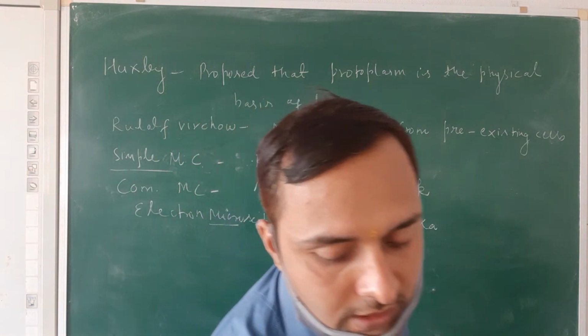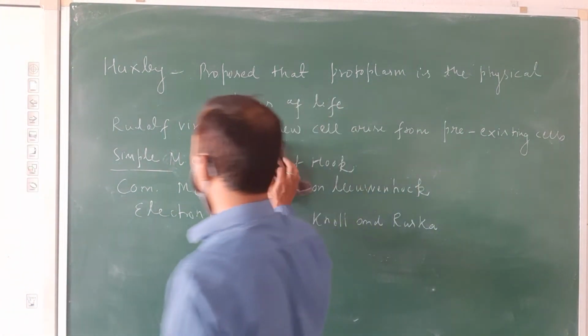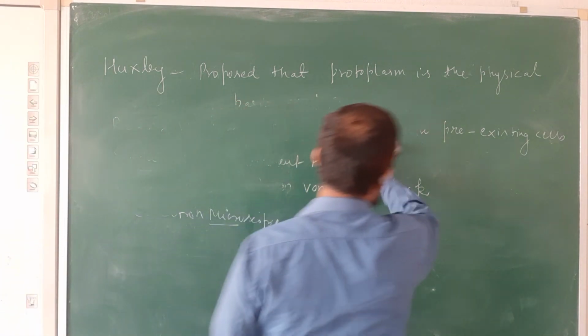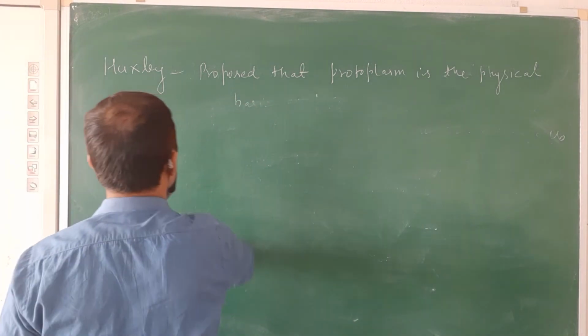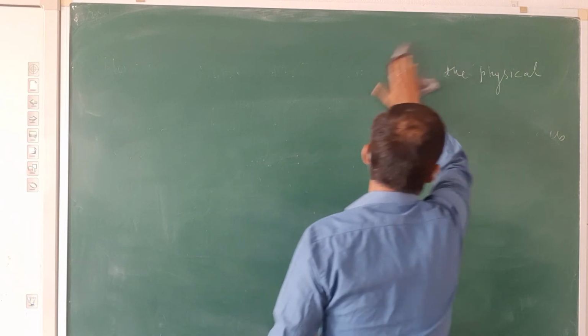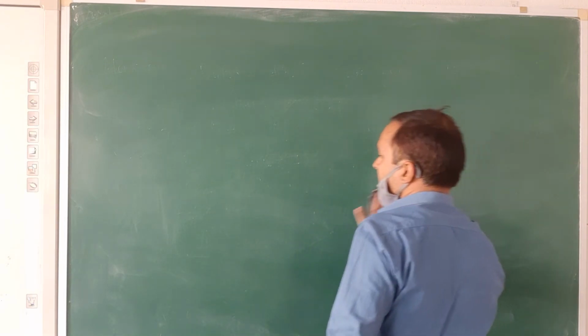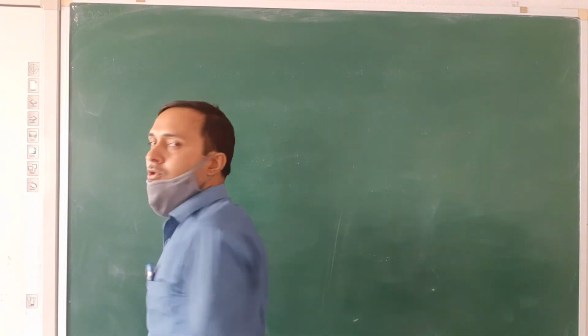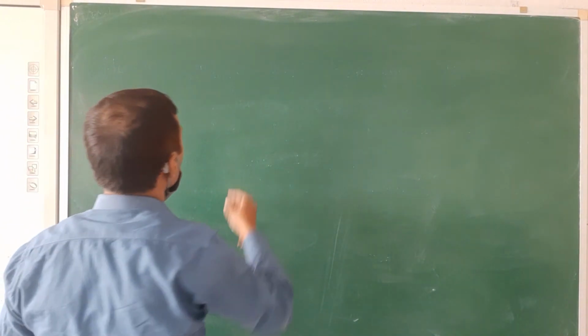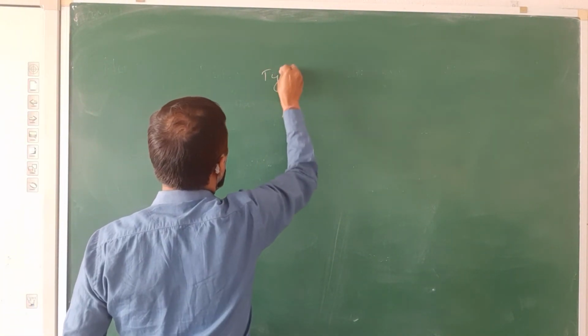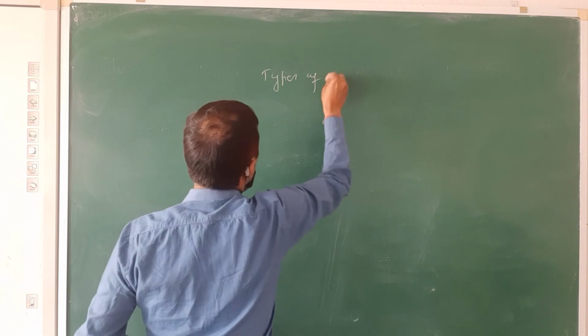Now let us see the types of cells on the basis of structure and the difference between the two types. When we look at the structure of the cell, there are two types of cells, prokaryotic cell and eukaryotic cell.